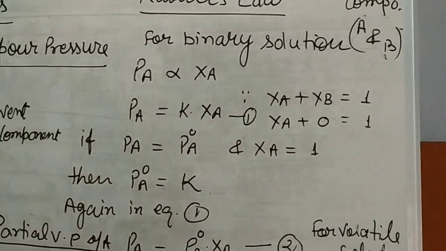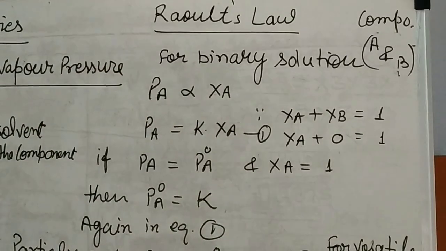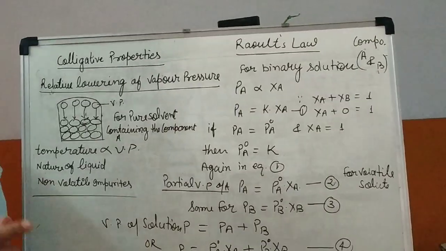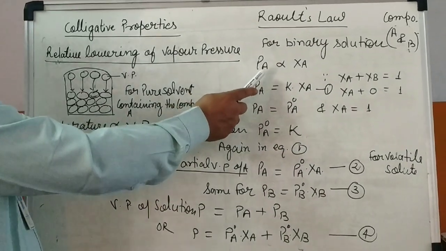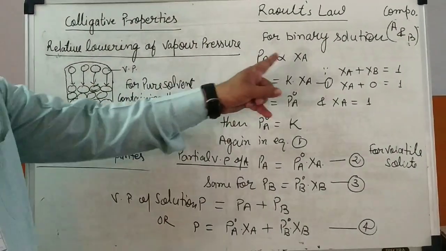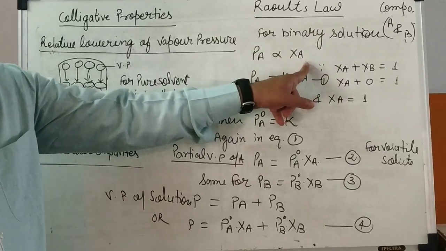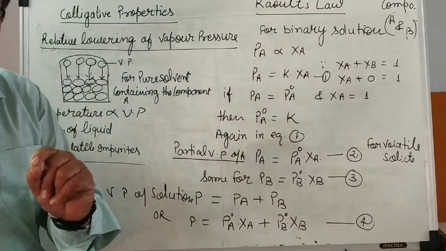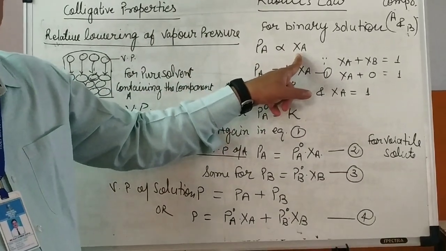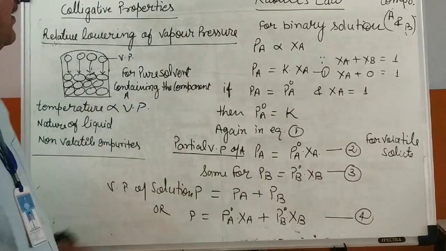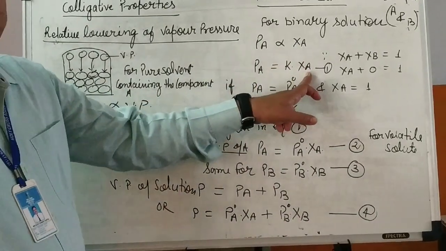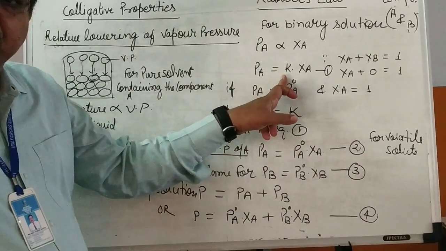Later on we will see that. So here, if only particles A are present in the solution, then the vapor pressure of component A, PA, will be directly proportional to chi A. Chi A, as we have already learned, is the mole fraction of solvent particles A. PA is equal to K into chi A, where K is a constant.